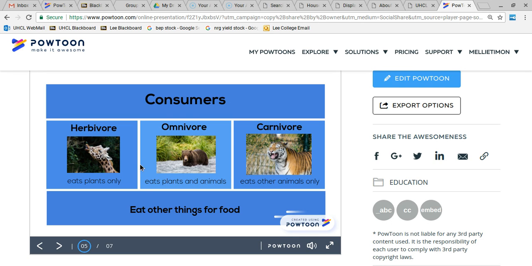And then the omnivore eats both. They eat plants sometimes, they eat animals sometimes. So we humans are actually omnivores because we can eat salads and we can eat steaks. So another example of an omnivore would be a bear because bears might eat berries and nuts and other plants, but this bear here is hunting for fish. So right now he's in meat eating mode. But these are all of the kinds of consumers. And so a consumer has to eat other things for food, which is different from producers, which make their own food.